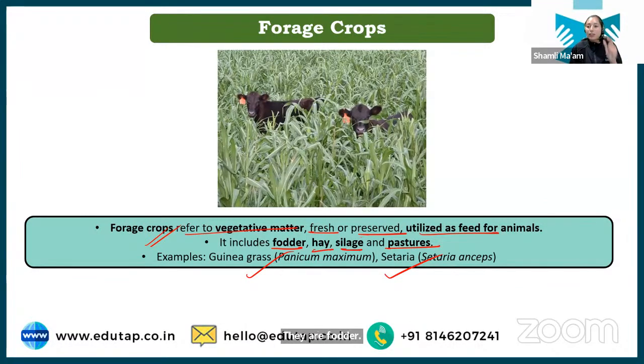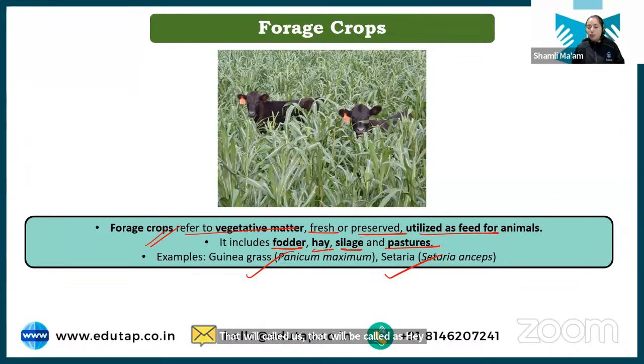Hay is basically when you are cutting any grass or any forage crop and you are drying it. You will dry it for preservation purposes. You will bring down the moisture level of that particular fodder crop, and once the moisture level is brought down, you stack up that forage crop for the future. So when you are using this technique for storage, that will be called hay. I hope this is clear.